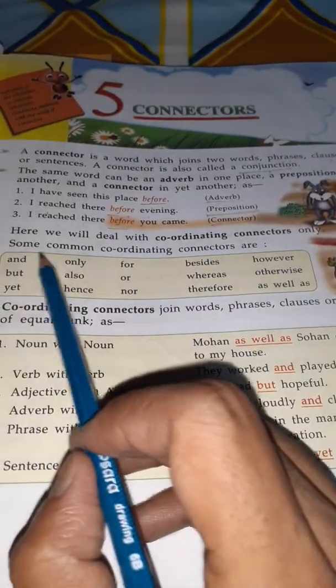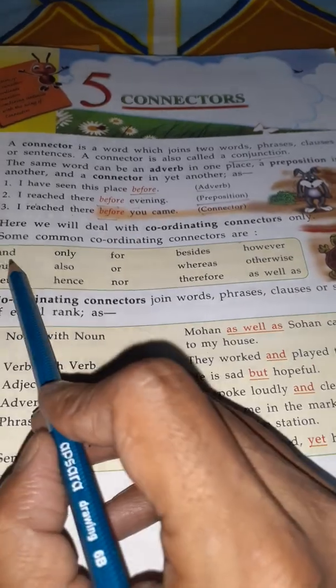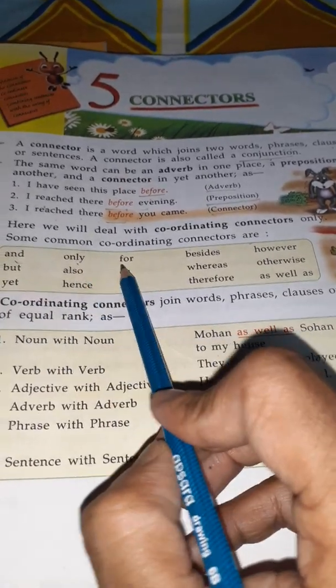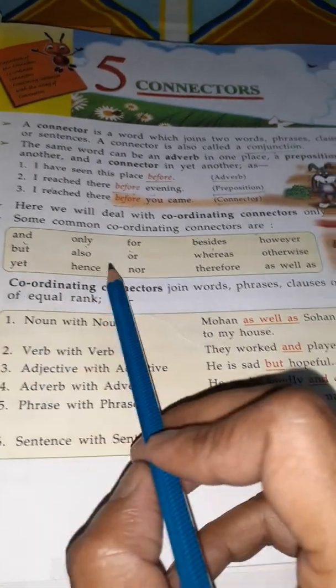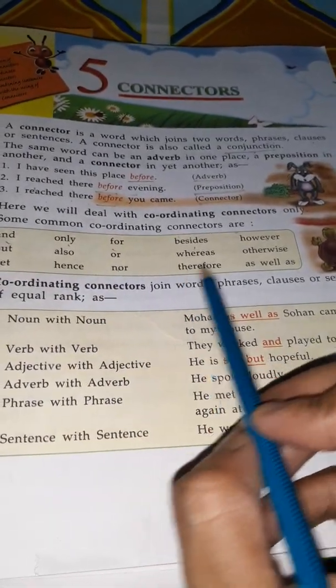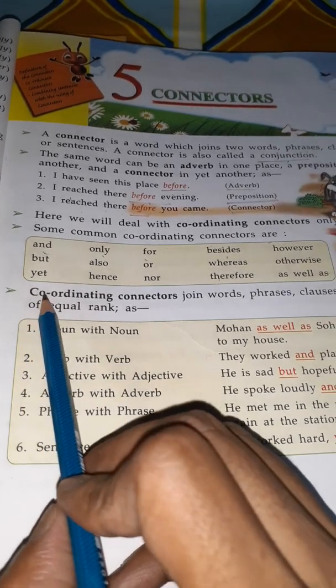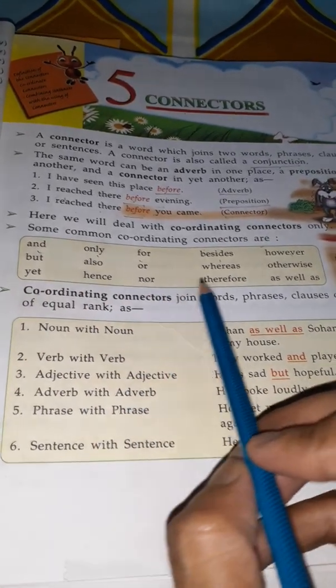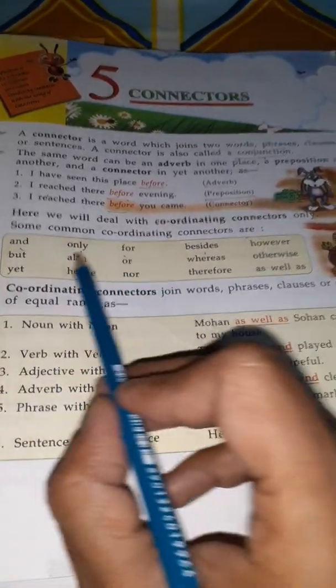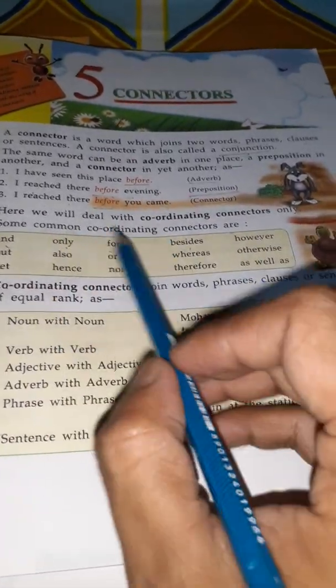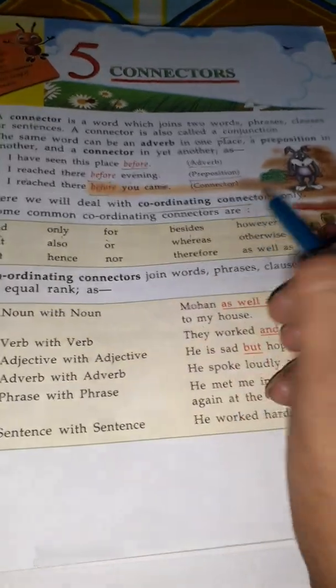Now here we will deal with coordinating connectors. Some common coordinating connectors are: and, only, for, besides, however, but, also, or, whereas, otherwise, yet, hence, nor, therefore, as well as. These words are very common coordinating connectors. But today we will go further to some new words.